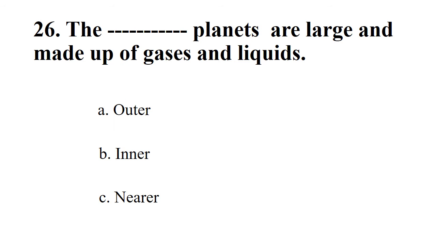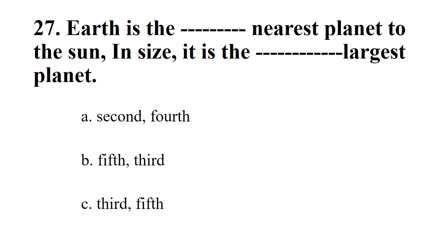Next. The dash planets are large and made up of gases and liquids. Options: outer, inner, nearer. The right option is outer. Next. Earth is the dash nearest planet to the Sun. In size, it is the dash largest planet. Options: second, fourth, fifth, third. The right option is third, fifth.